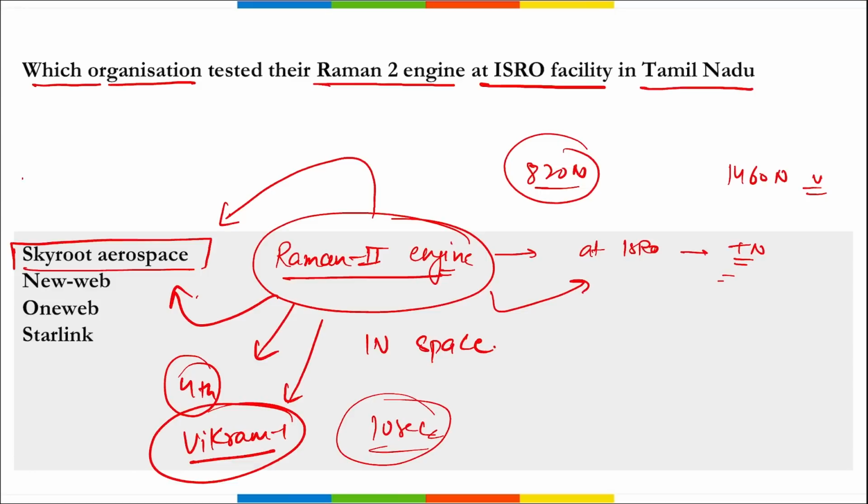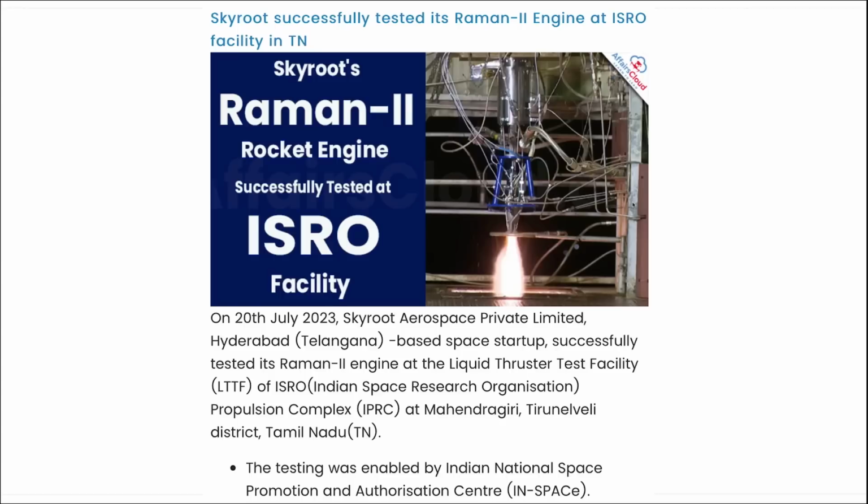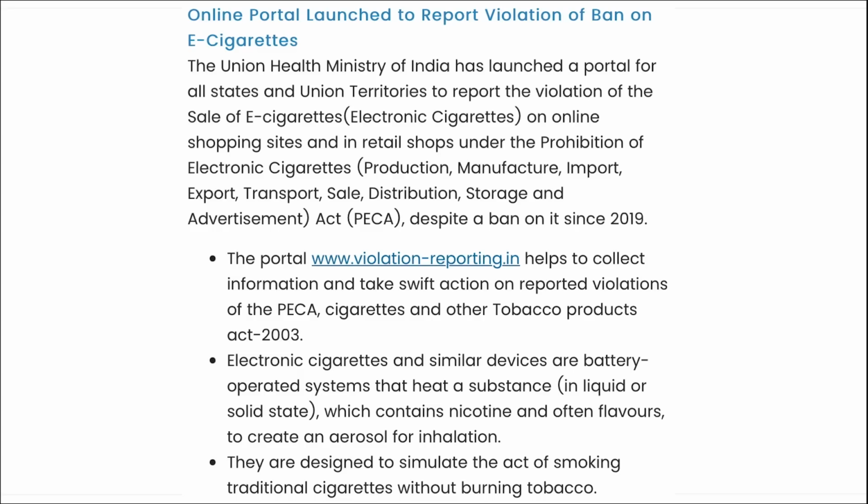If we talk about Skyroot Aerospace, Pawan Kumar Chandana is the current co-founder and chief executive officer. Headquarters is in Hyderabad, Telangana, and it was established in 2018. Next, here you can see this is your Raman 2 engine, right? And Skyroot Aerospace recently successfully tested this Raman 2 engine at the ISRO facility in Tamil Nadu.